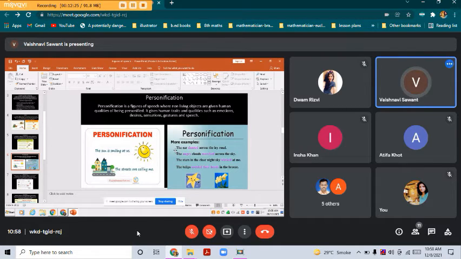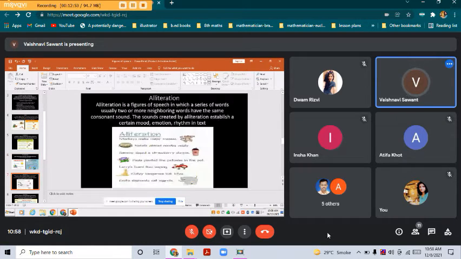So you can see in these sentences, dance is the human quality given to the car, clouds are given the human quality of being angry, and the stars are given the human quality of winking. And the tulip is given the human quality of nodding in the breeze. So this is personification, a human quality given to the non-living object. Now coming to the next part.